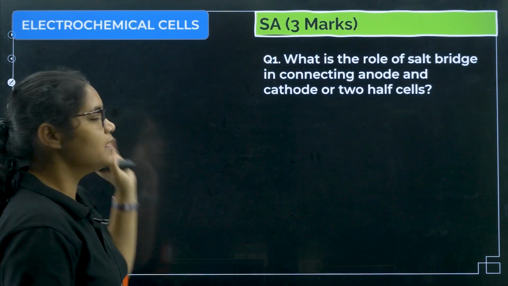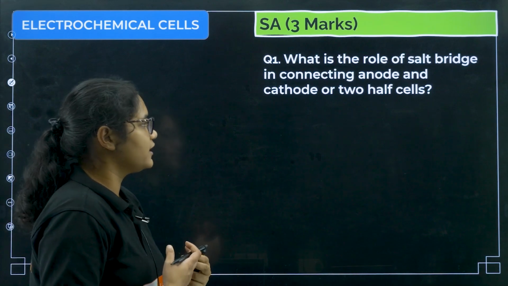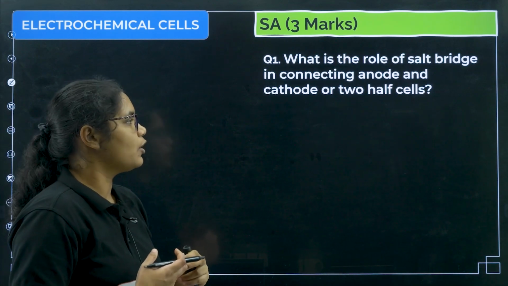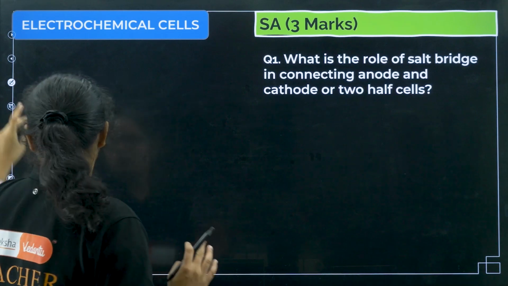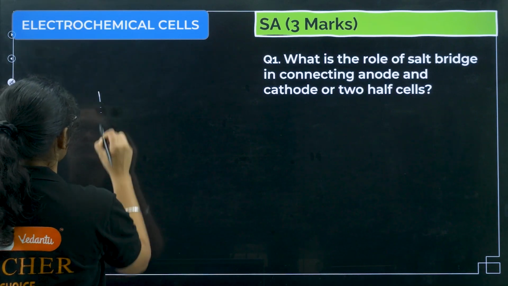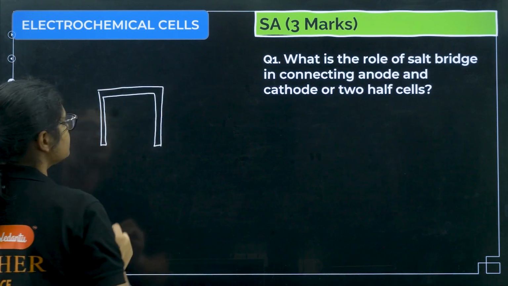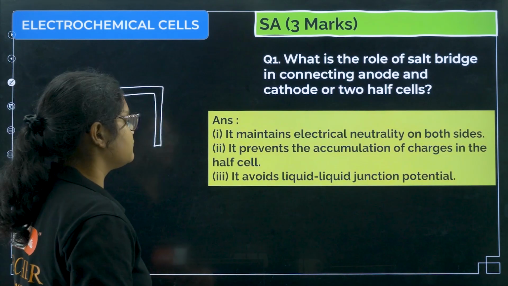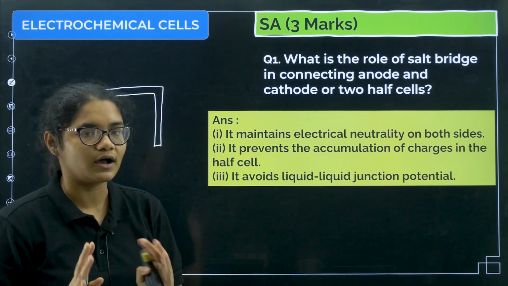First question is from the electrochemical cells. What is the role of a salt bridge in connecting anode and cathode or two half cells? So this is a very important theory question. So if you know, a salt bridge is a U-shaped tube, right? This is a U-shaped tube. So what exactly are its functions? Please remember the answer. Such questions you need to know the answers.